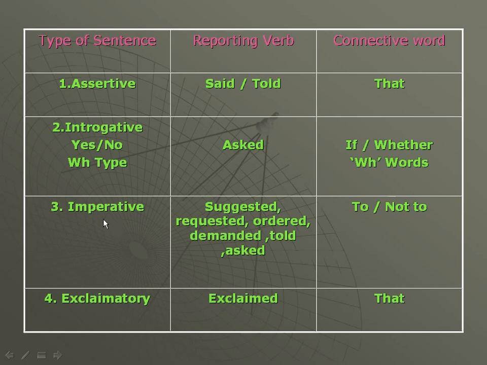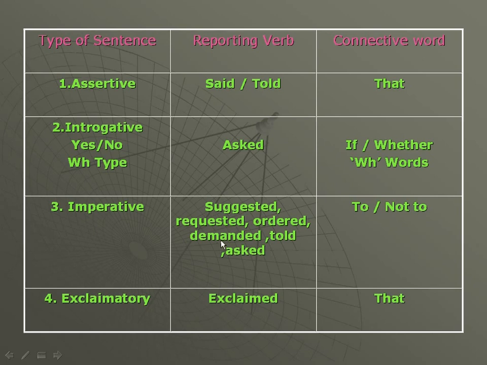Then the third sentence type is the imperative sentence. For an imperative sentence, we have to take the reporting verb according to that particular type of sentence. If the sentence is a suggestion by someone, then we have to take suggested. If there is a request, we have to take requested. If there is an order, then ordered.